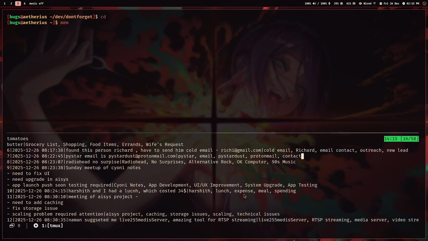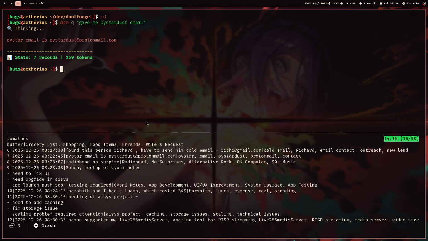Okay, so Sunday meetup with Sione. Or email of PyStar mem query, give me PyStarter's email. Now, I'm not saying I'm only going to store all my emails in this memory, even though I can do it. I can have all my contacts, everything stored here. But it gives me a buffer.